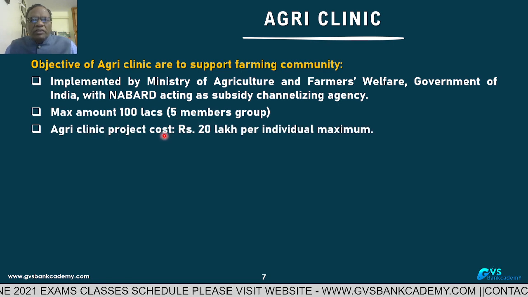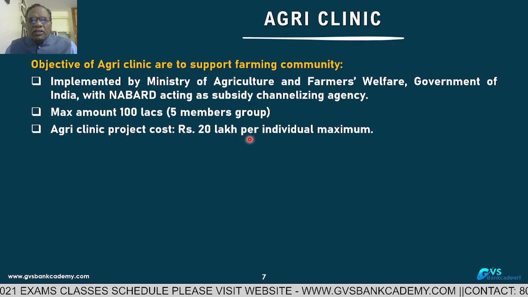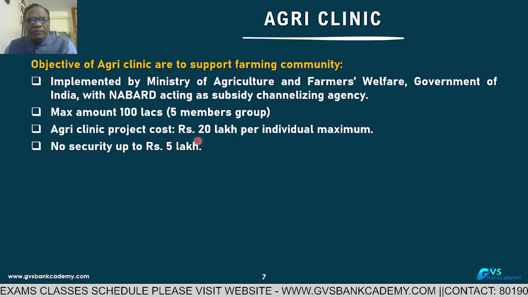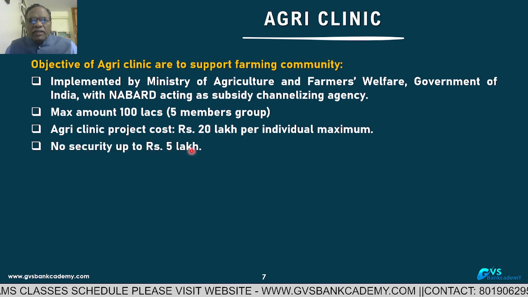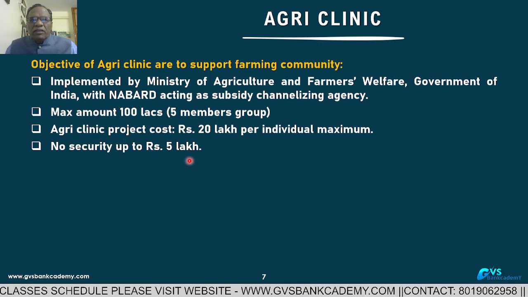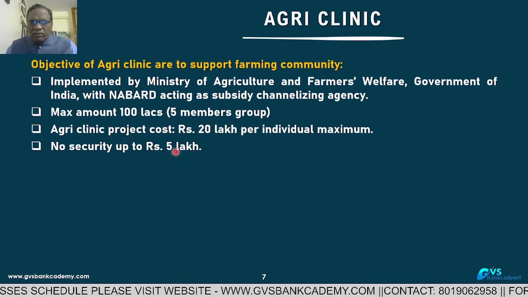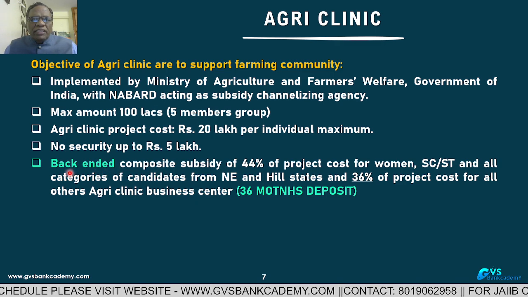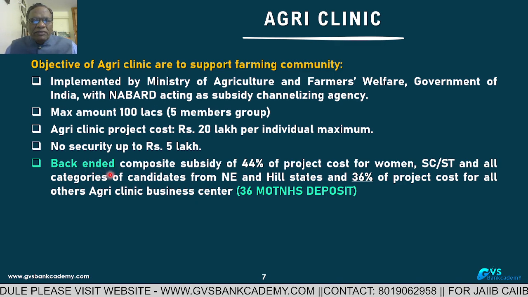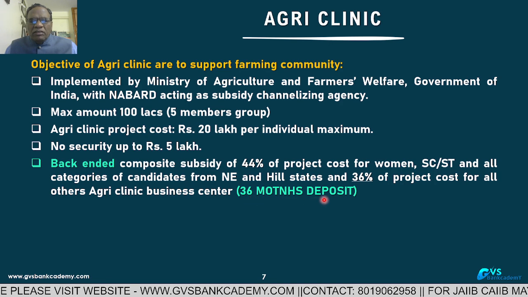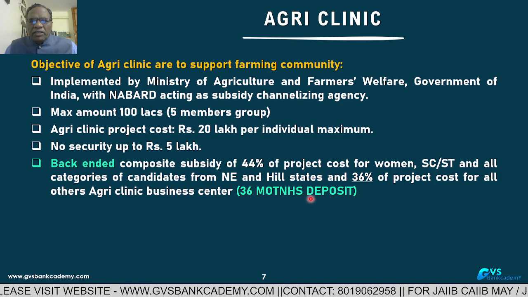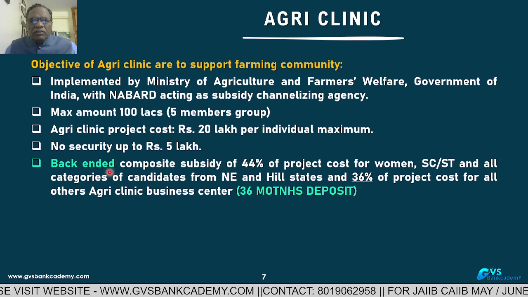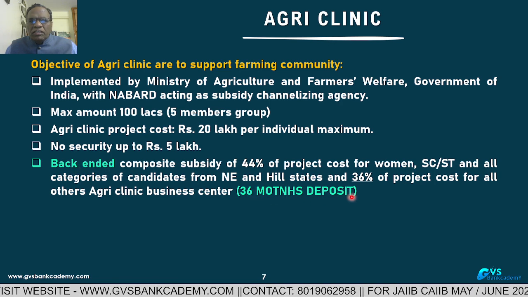Agri clinic project cost for an individual is 20 lakhs. No security up to 5 lakhs of agri clinic loans; the bank cannot insist on security. Whatever subsidy we are getting is a back-ended subsidy. It means up to 36 months the subsidy is going to be parked in a deposit account.